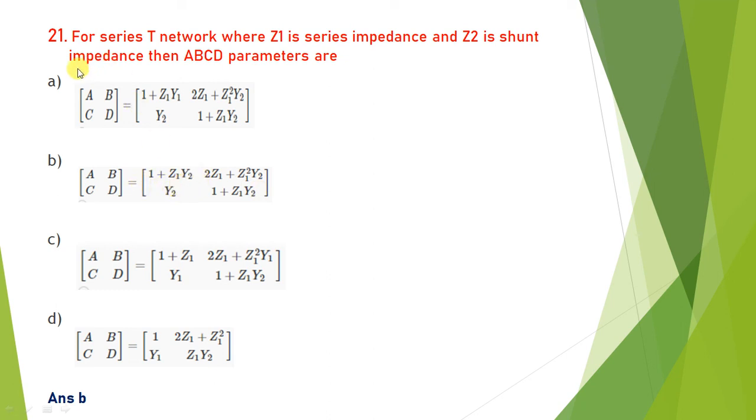If you carefully observe all these four options, for the symmetric property A and D both are the same. Which option satisfies that? In option A, the values of A and D are different, so A is not correct. In B, 1 plus Z1Y2 is equal to A, and 1 plus Z1Y2 is equal to D, so both are the same. So B is correct. In the other options, A and D are different. Just by observing the options, you can conclude that B is the correct answer. So the answer is B.